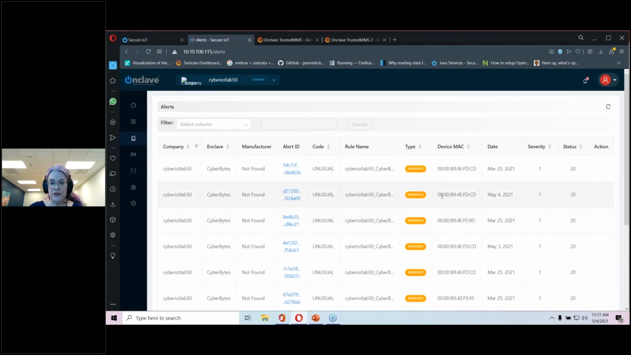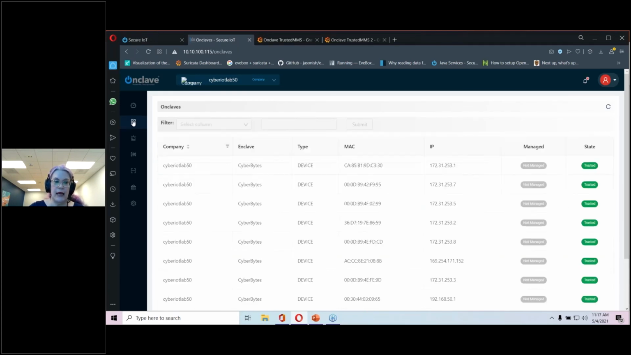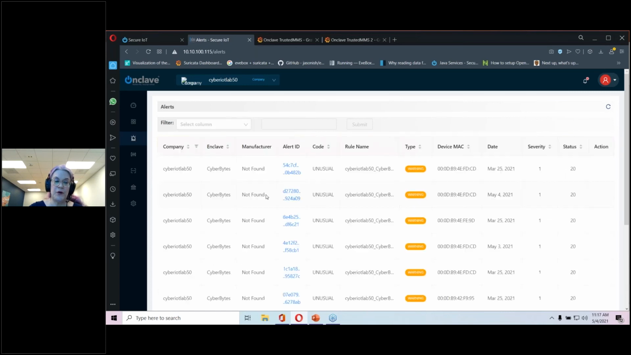There's the alert section here. And then this is the enclave section. This is what comes back from the orchestrator. When this is populated, you're able to create a rule set, and then that rule set can fire.